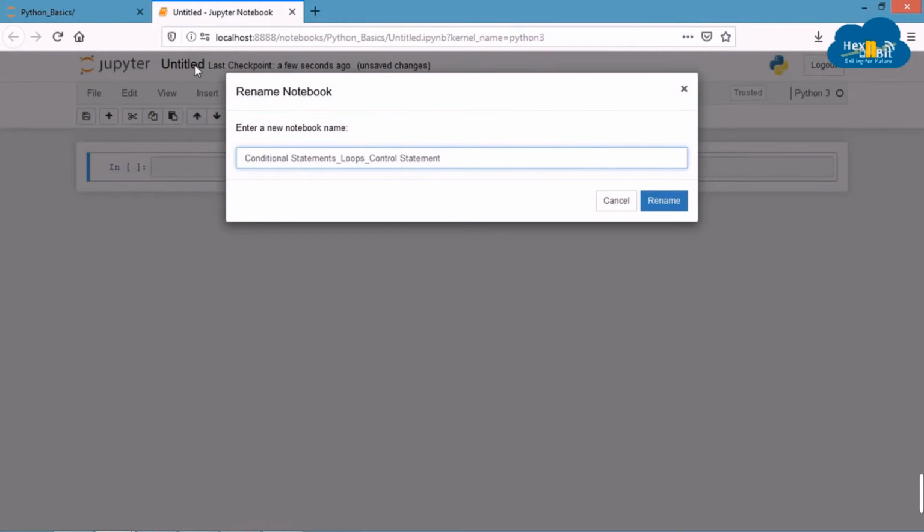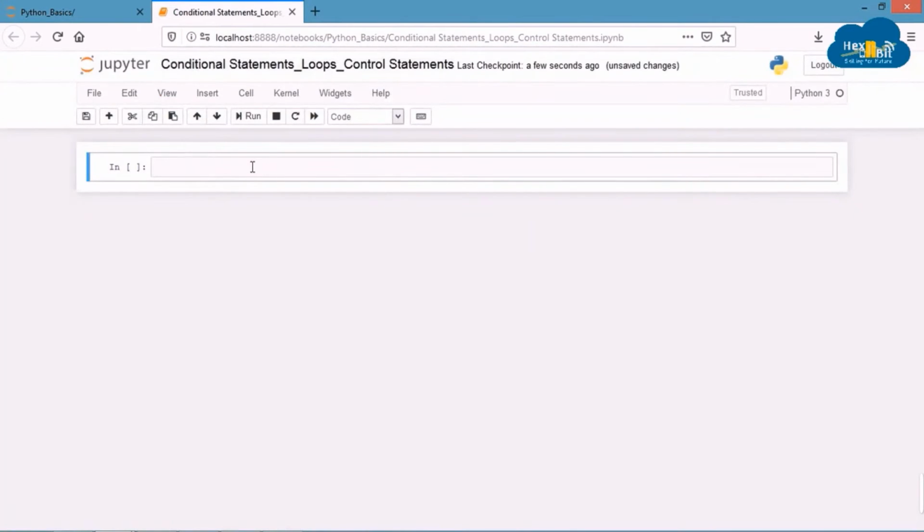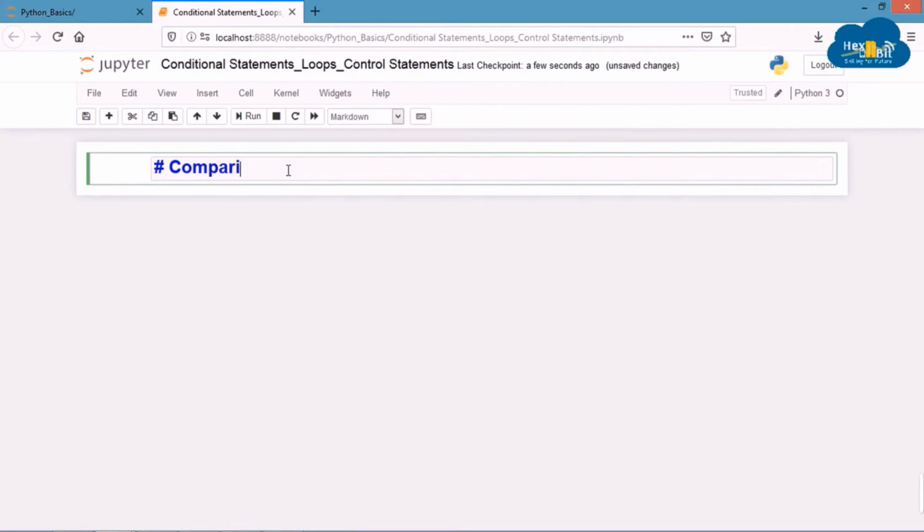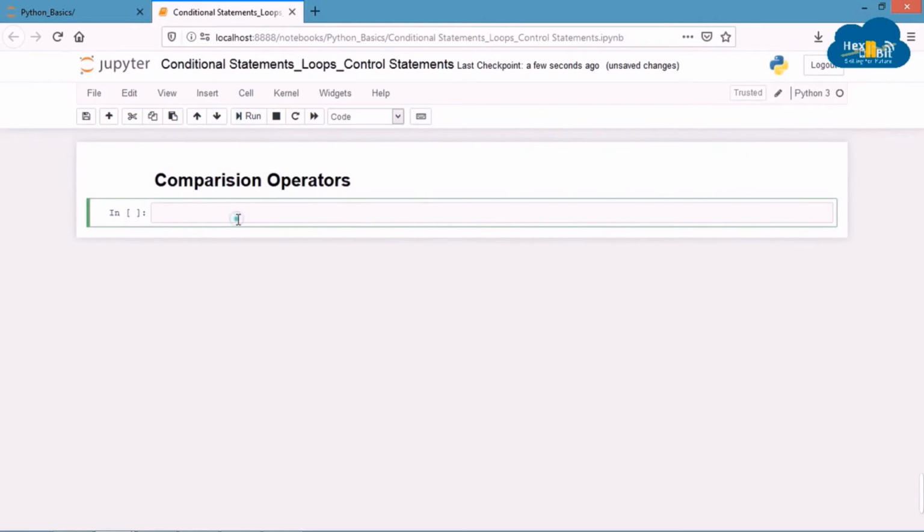So let's start. We'll discuss comparison operators first. These operators will be used in flow control and conditional statements very often. The first operator is the greater than operator. Let's understand this with the help of an example.